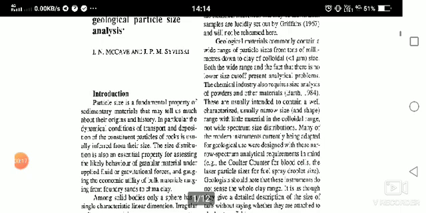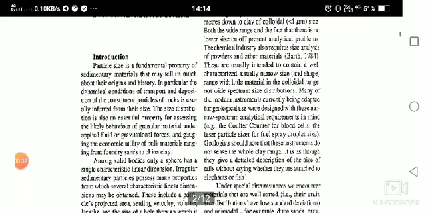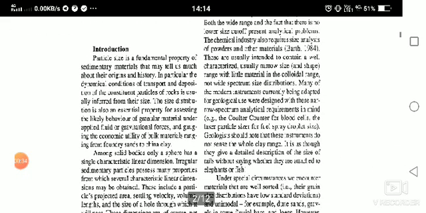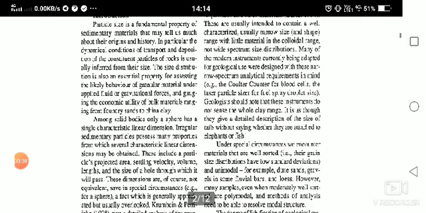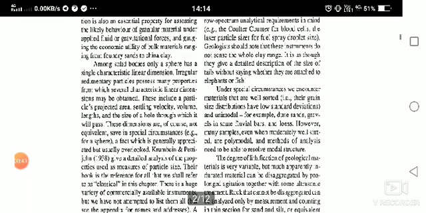So particle size is a fundamental property of sedimentary materials that may tell us much about their origin and history. In particular, the dynamical conditions of transport and deposition of the constituent particles of rocks are usually inferred from their size. The size distribution is also an essential property for assessing the likely behavior of granular materials.